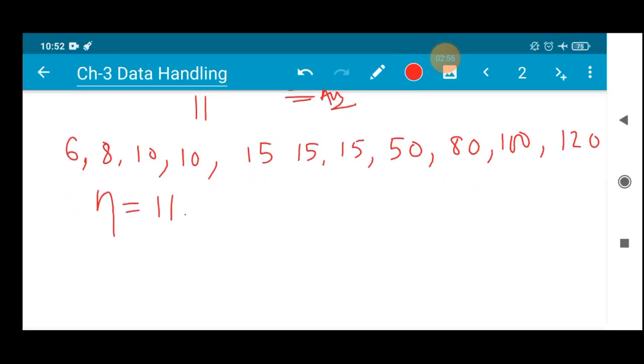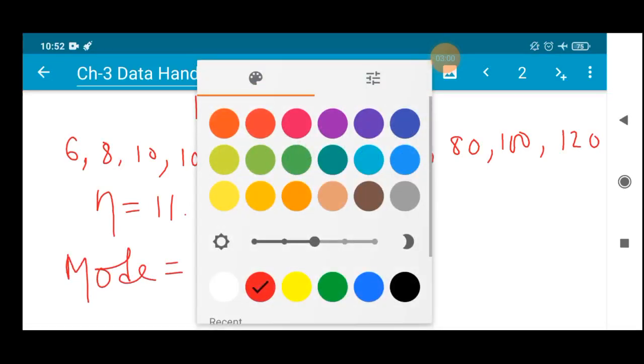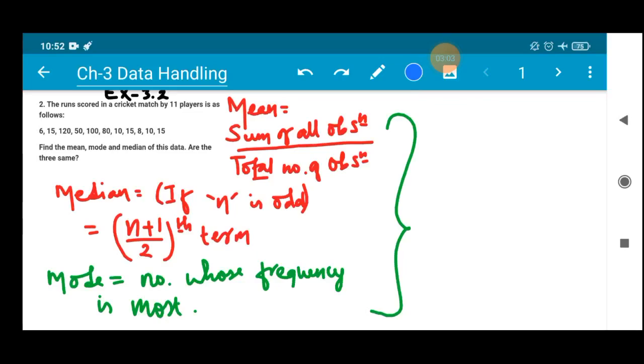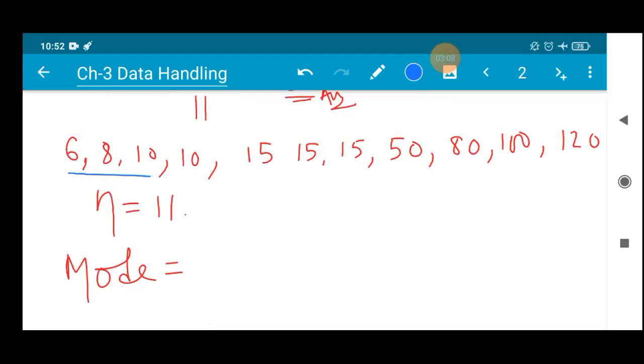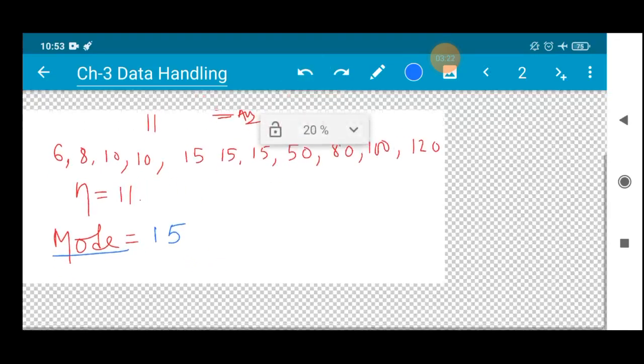Now what we have to do, we have to find the mean, median, mode. So what is mode? What I have told you in the last class as well as in today's session also, I have told you that the mode is the number whose frequency is most. So in this case, whose frequency do you see is the maximum? 15 is repeating 3 times, 10 is repeating 2 times. So whose frequency is greater? 15 has the greater frequency. So your mode in this given data will be 15.